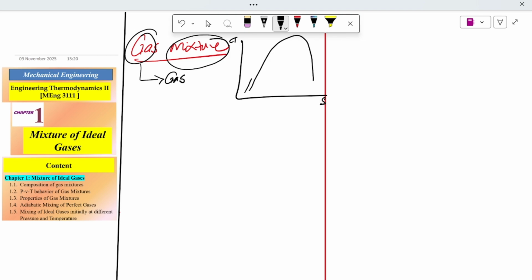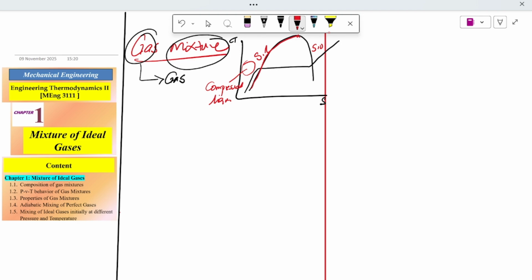At constant pressure or constant temperature, we get this type of graph. Here this line indicates the saturated liquid line, and this one is the saturated vapor line. This region is the compressed liquid region.